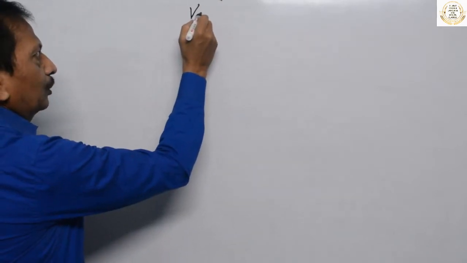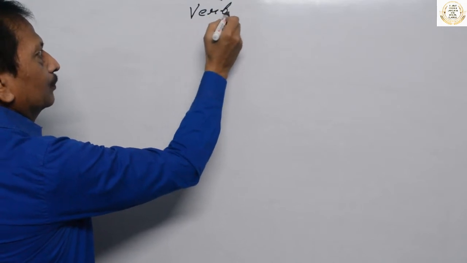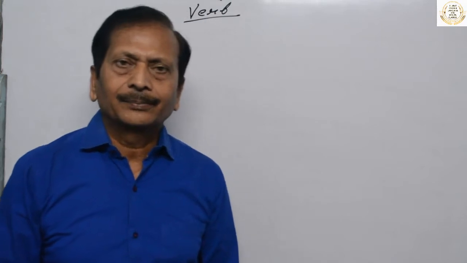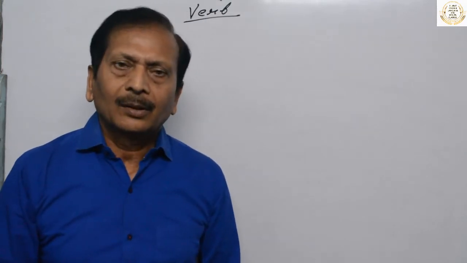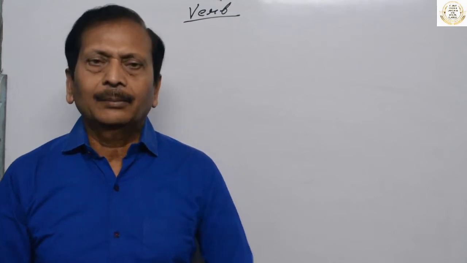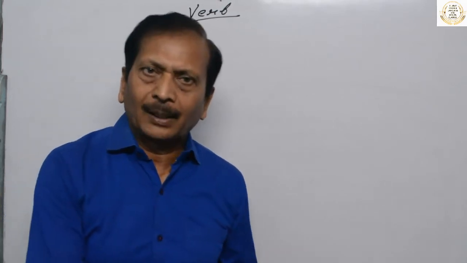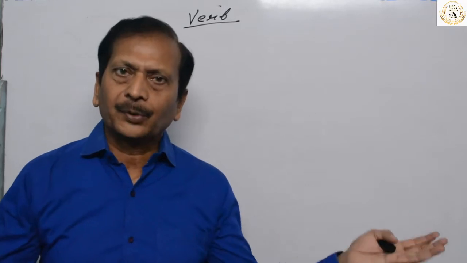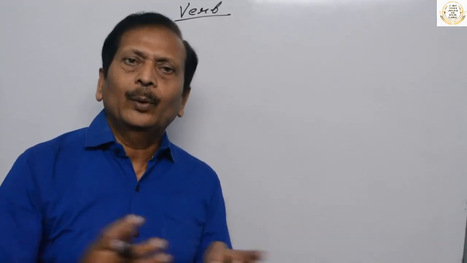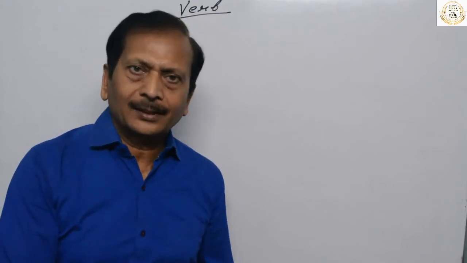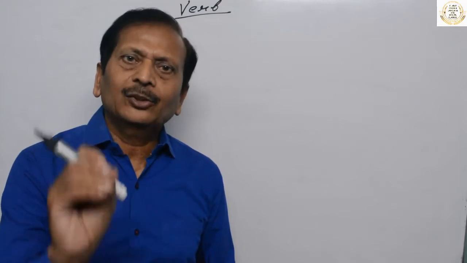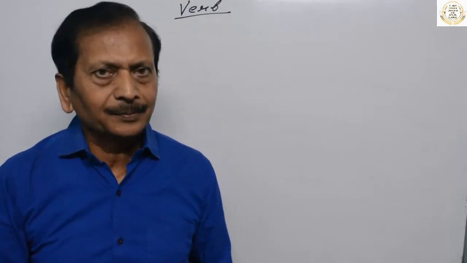If we talk about verb, many things come in mind at a time. Which verb? Auxiliary verb, modal auxiliary verb, principal verb. All these verbs we read, and all these verbs have greater importance in the sentences. We use them. So surely some kinds of verb we use in the sentences.